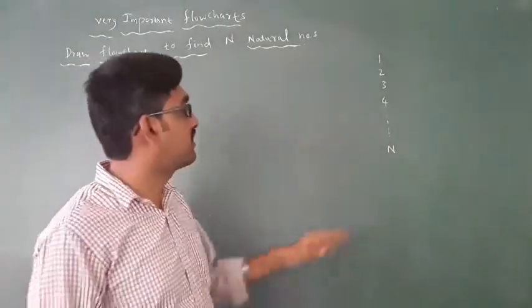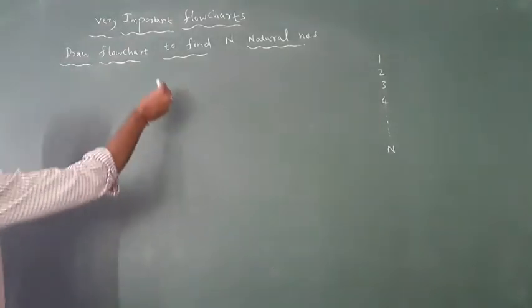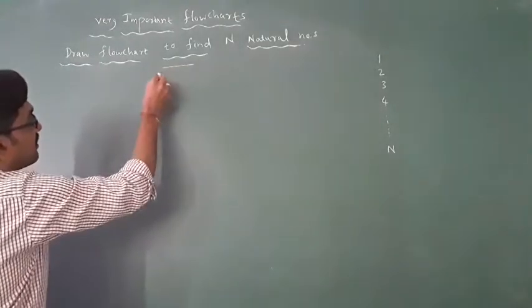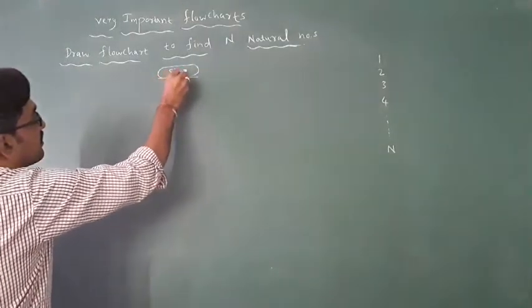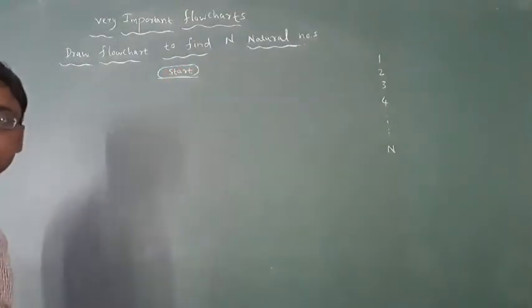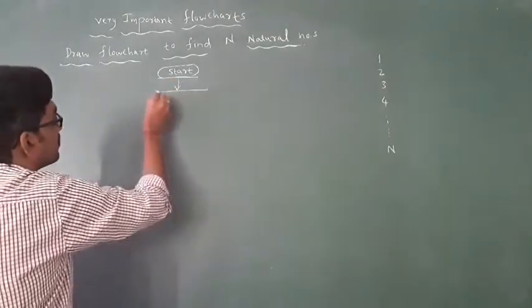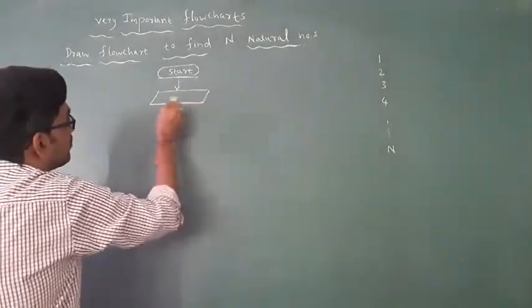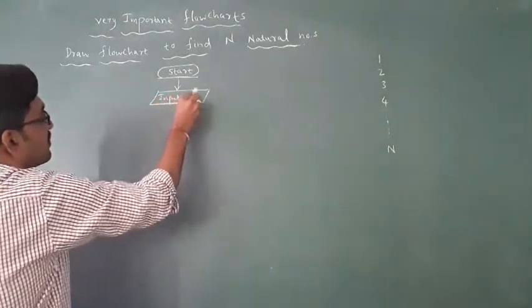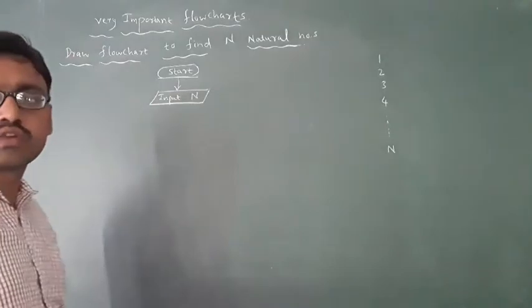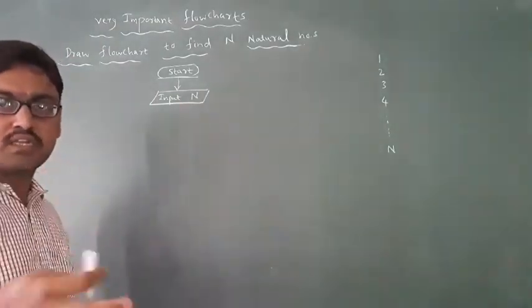See, first you have to start. It will start from an oval, start. Then I am writing input n, meaning n natural numbers, any input. You can take n or you can take any p, anything you can take.